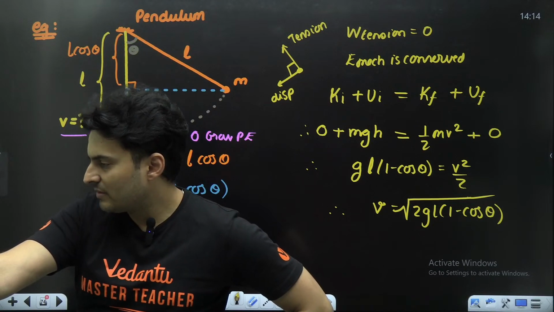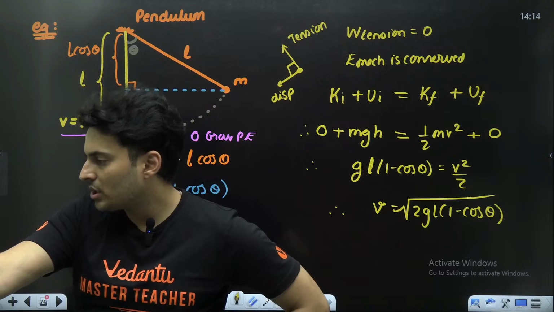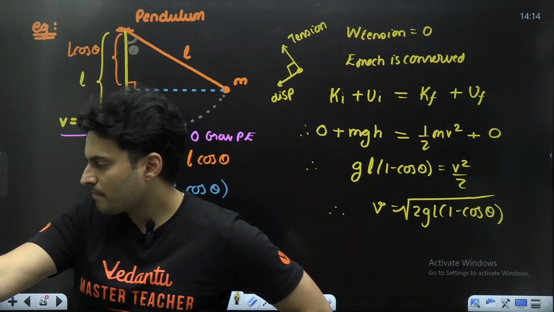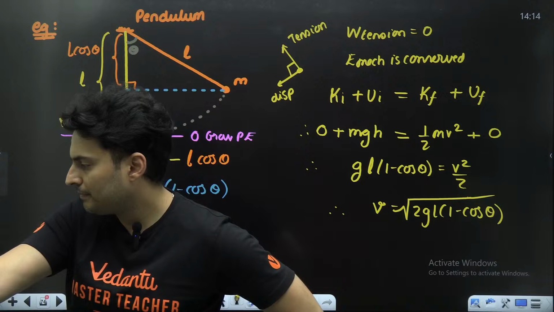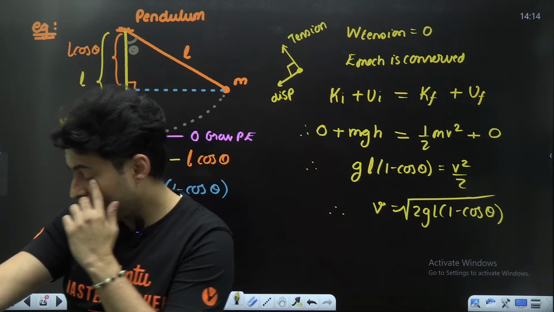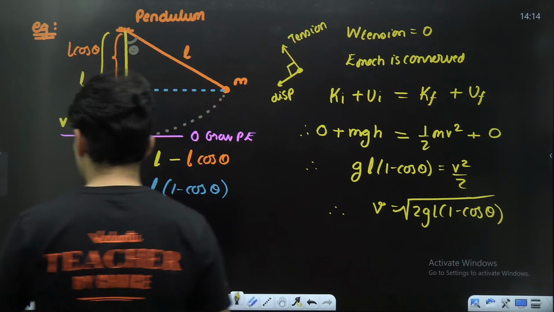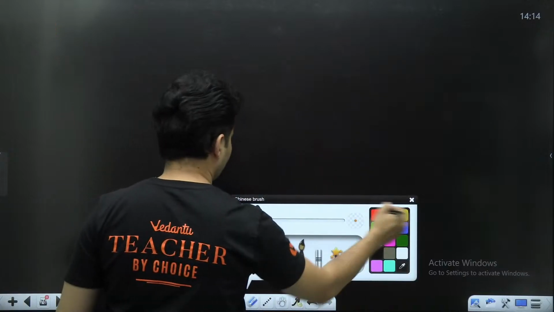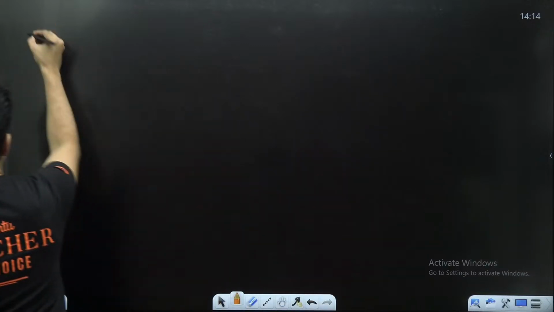That is how to solve these mechanical energy conservation problems, right? Okay. Let's do one more question.